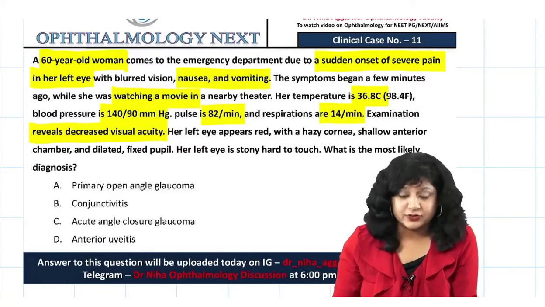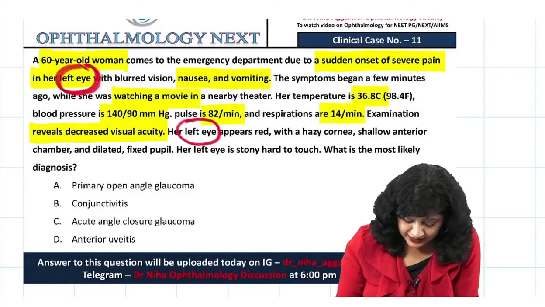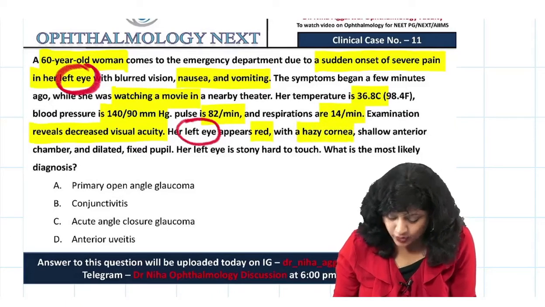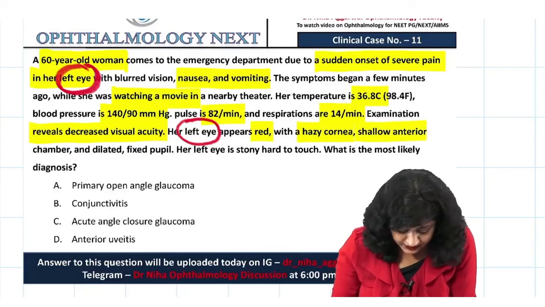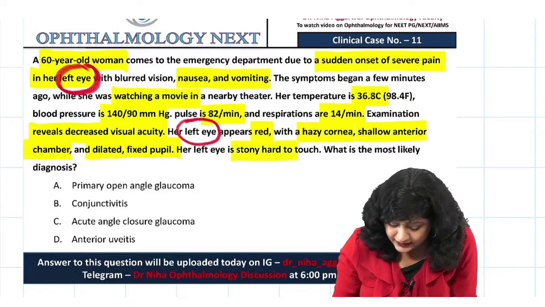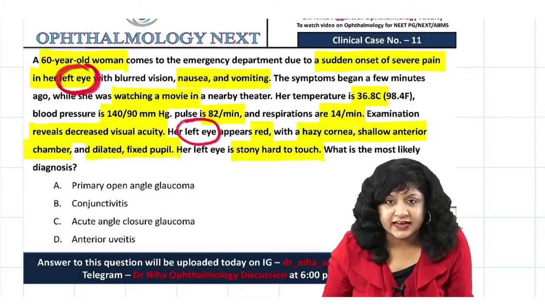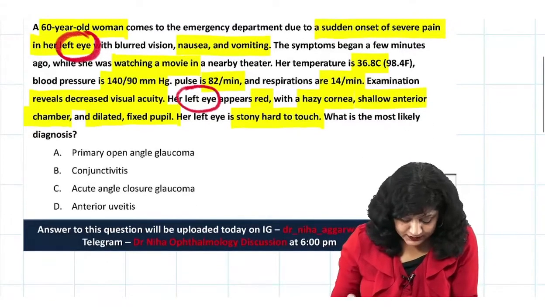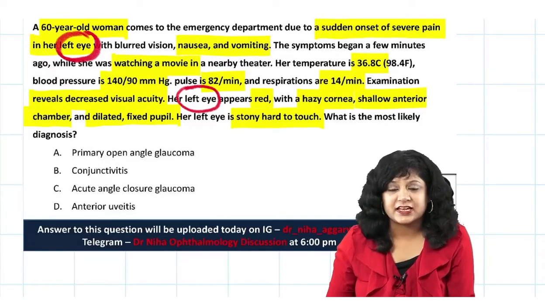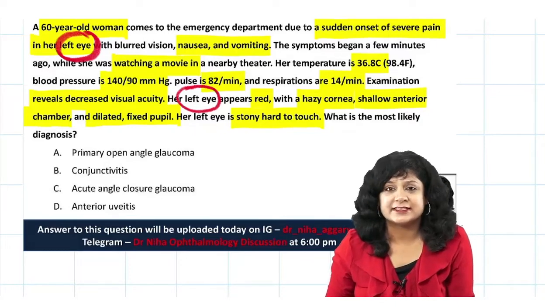Her left eye, so same eye in which she was having all these things, is showing redness, hazy cornea, shallow anterior chamber, dilated and fixed pupil. It's stony hard to touch. What is the most likely diagnosis? So let's see the options. Primary open angle glaucoma, conjunctivitis, acute angle closure glaucoma or anterior uveitis.